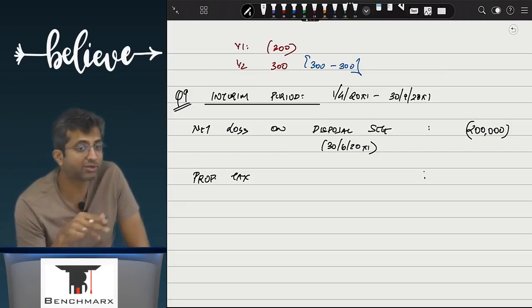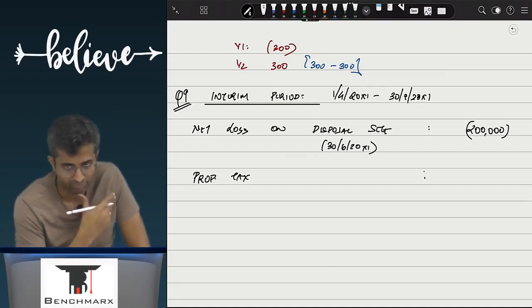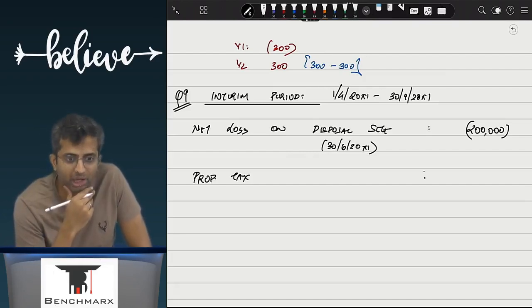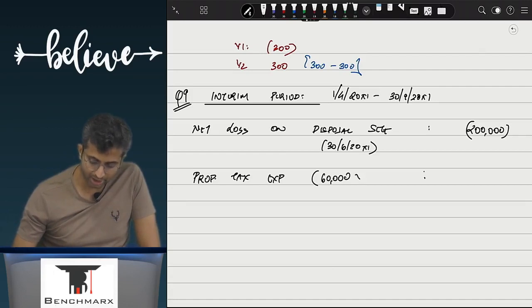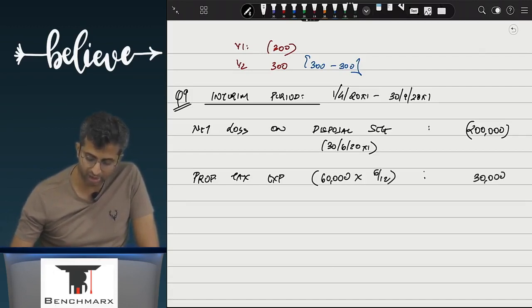It is property tax for the entire 12 months. So when should it be recorded? Well, over the entire 12 months, pro rata, proportionately. And as a result, how much property tax expense should be recorded in this half year? 60,000 into 6 by 12, which is equal to 30,000. Are we clear with this?